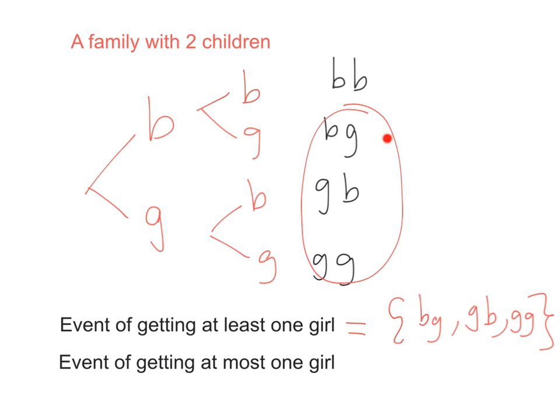Does it have one girl or nothing? Yes, it has one girl. Also, this has one girl. Does this have one girl at most? Maximum one. Is this just one or less? No, this is not one or less. This is two. So this one, no.